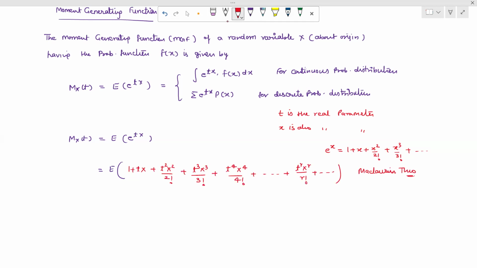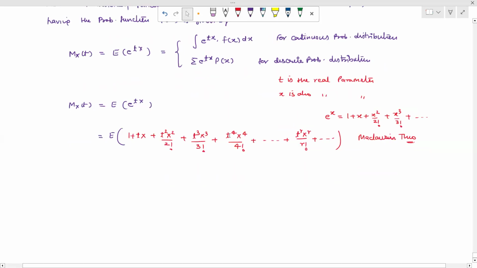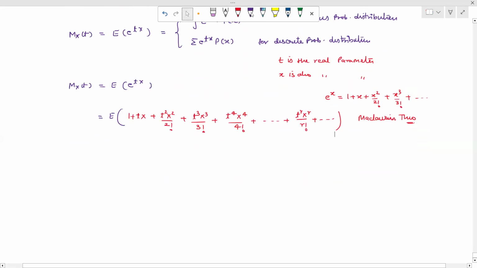Now we expand this. We know the properties of expectation, which we have already discussed.